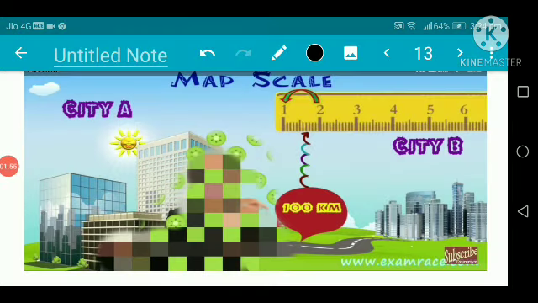When we take distance of more than 1000 kilometer, that comes in the category of large scale maps. And in that also there are further categories. I'll tell you in detail, 1000, 2000, 3000 and 4000 accordingly.